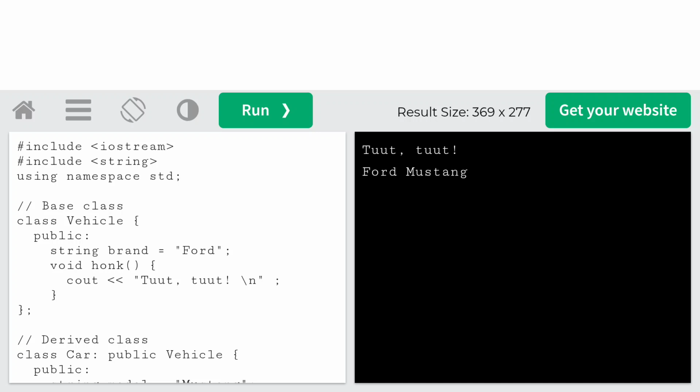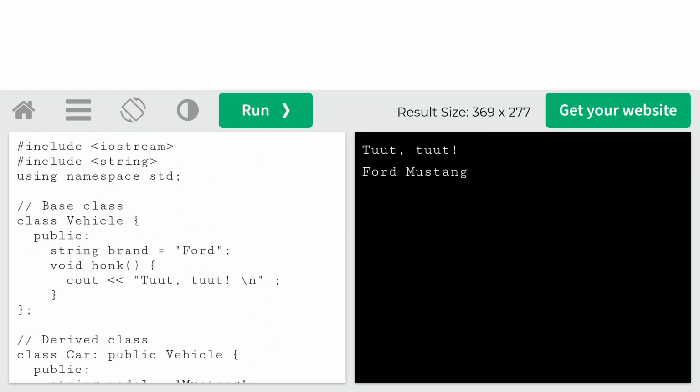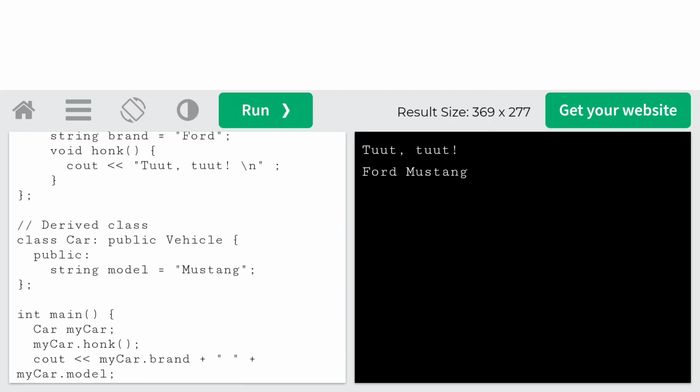And here this is going to be a C++ program. In this program, we have a base class called vehicle and a derived class called car. So vehicle is a parent class, car is a derived class. How do we relate them?